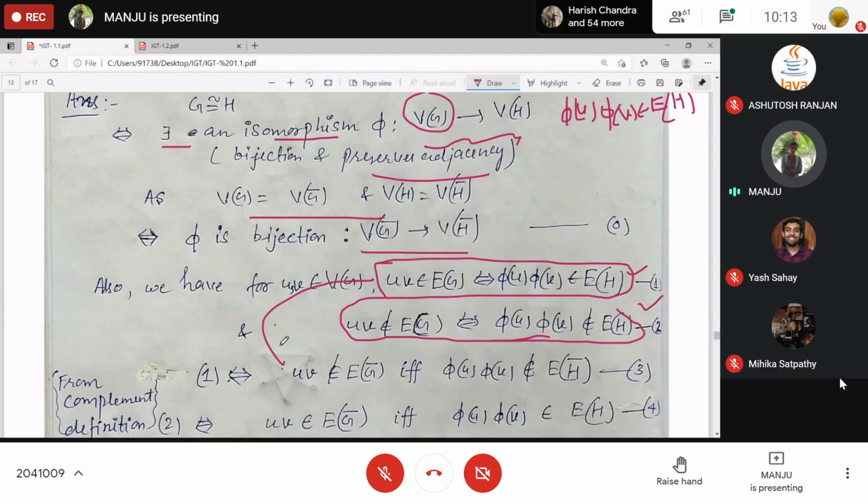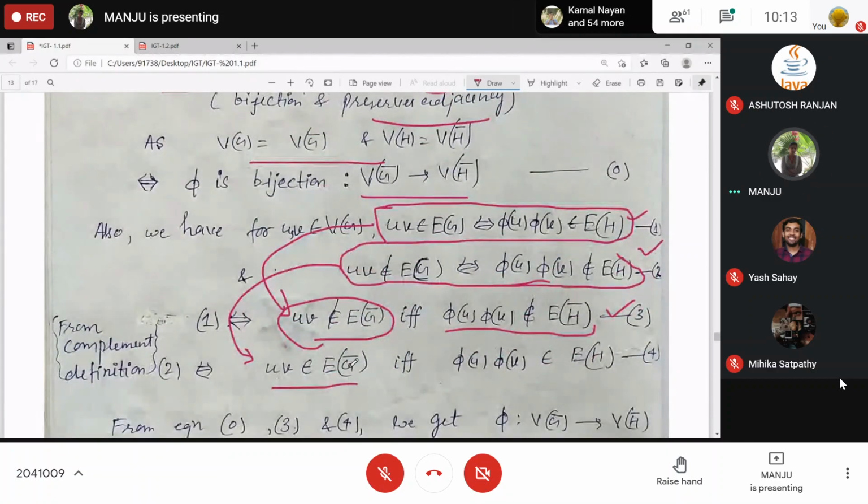Now, what do I mean by this? When uv is adjacent in G, they will not be adjacent in G complement, and phi u, phi v is adjacent in H, then this will not be adjacent in H complement. And what about this to this? If non-adjacent in G, then it will be adjacent in G complement, and this is an if and only if case. And this is equivalent to saying phi u, phi v are adjacent in H complement. So what do you understand from equations 3 and 4?